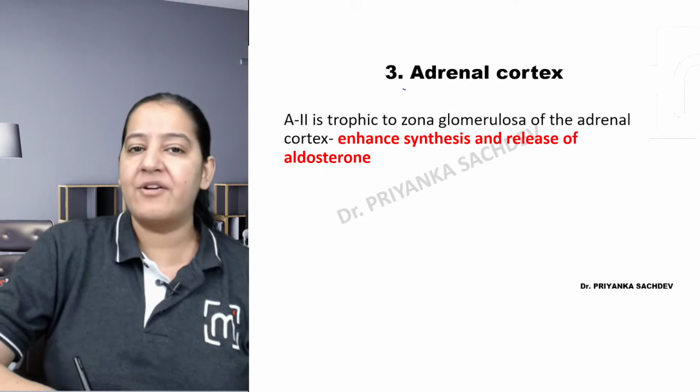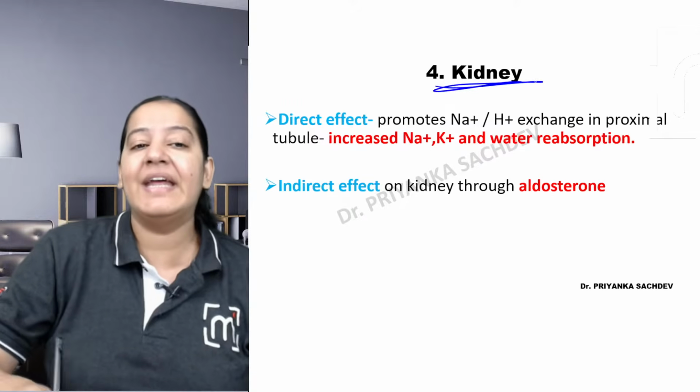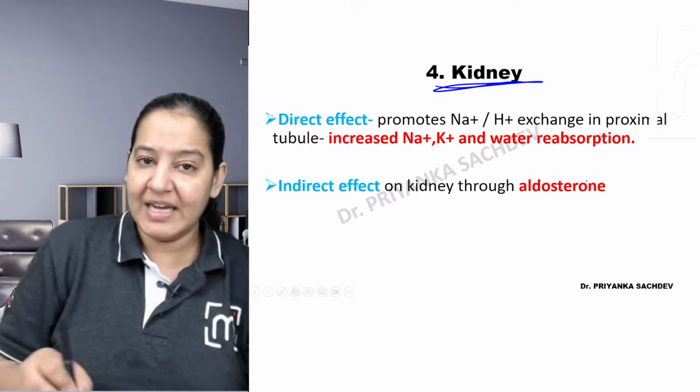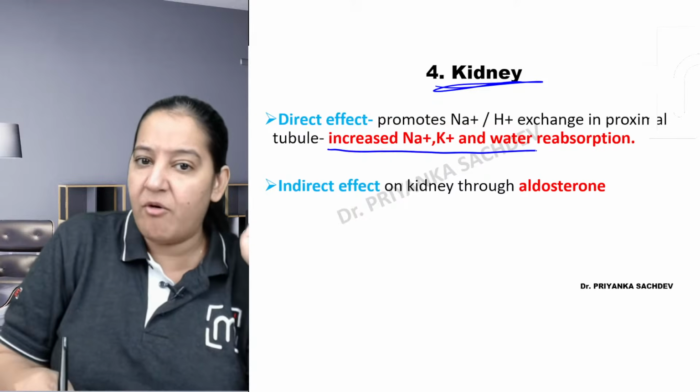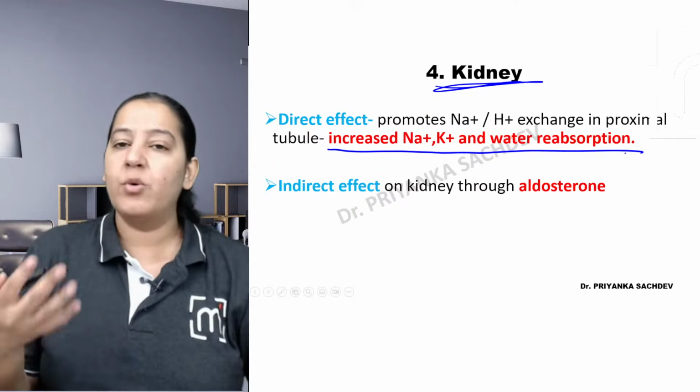What is it doing on the adrenal cortex? Now see what it is doing on the kidney. The third organ is the kidney. In the kidney, it causes increased sodium and water retention. What's the function of a normal kidney? What does a normal kidney do?